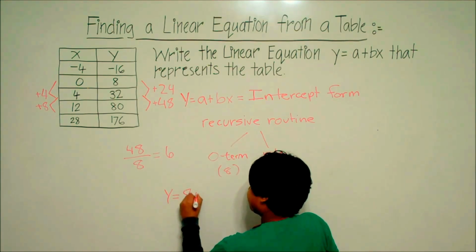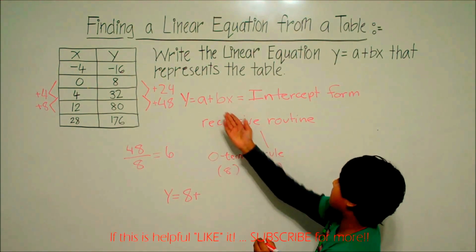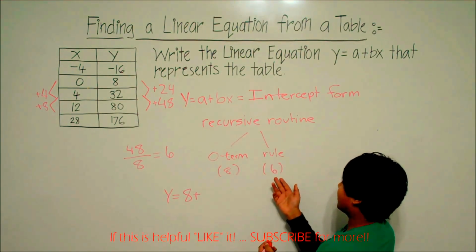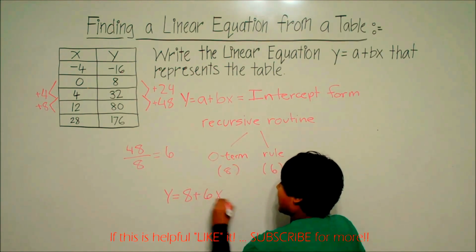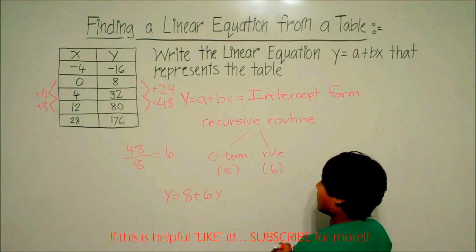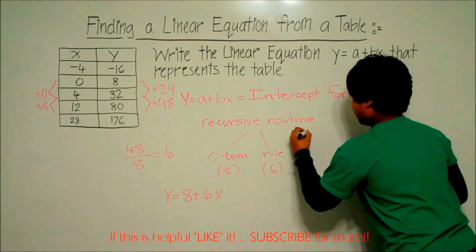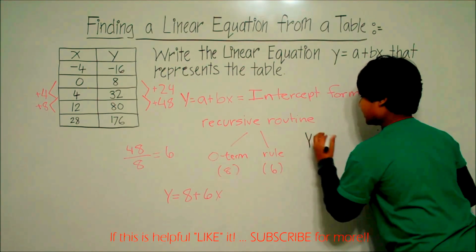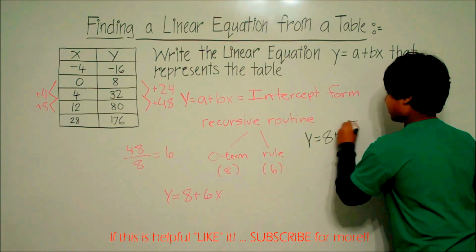So 8 plus, the rule, the slope is b, and the slope is also known as the rule, and the rule is 6, so 6x. So this is our equation. So let's write that down. Y equals 8 plus 6x.